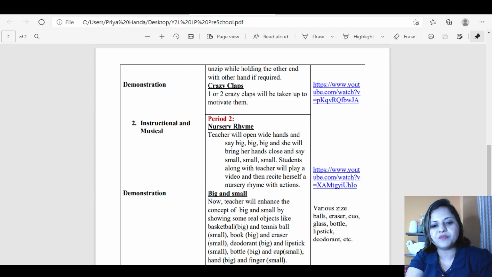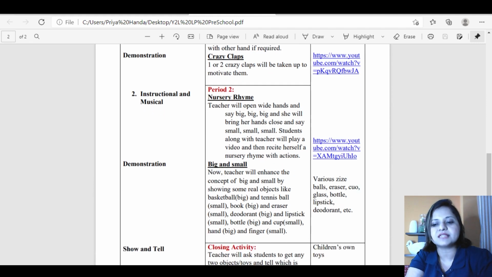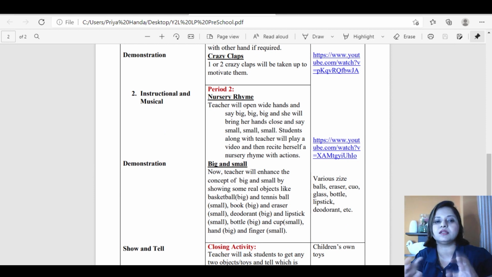Further demonstration of big and small. I mentioned various objects that teacher would gather to show the comparison, like a big basketball and a small tennis ball, to see that one is big and one is small.